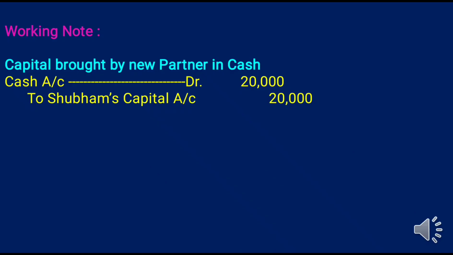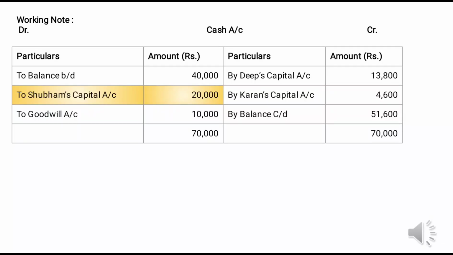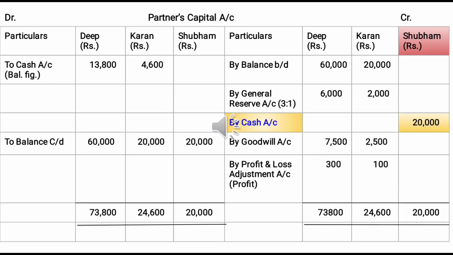Whenever a new partner brings capital in cash into the firm, at that time we have to pass the entry: cash account debit to Shubham's capital account. We have to post this entry on the cash account debit side. We have to write to Shubham's capital account 20,000, and in the partners' capital account credit side, in Shubham's column, by cash account 20,000.